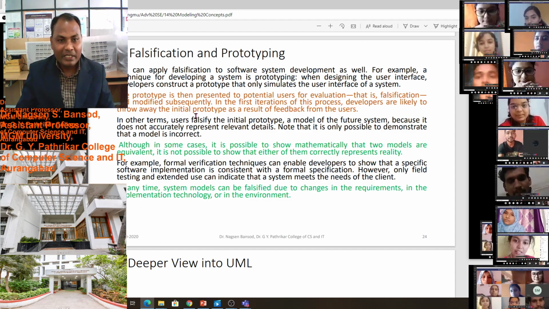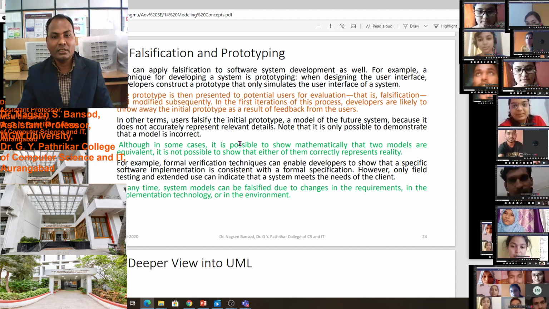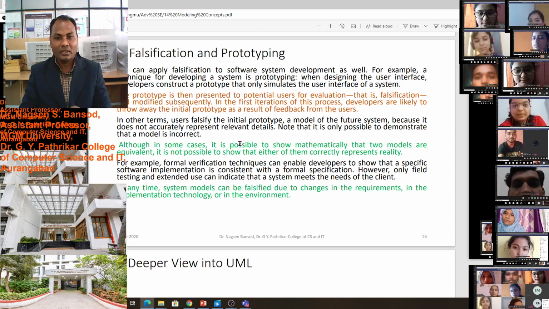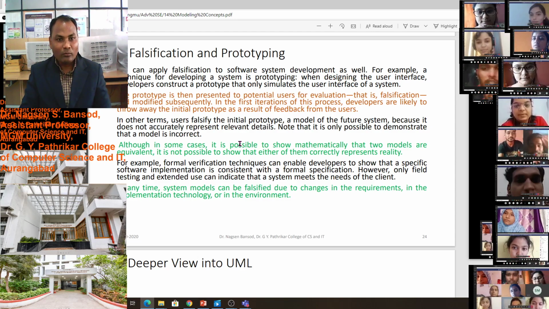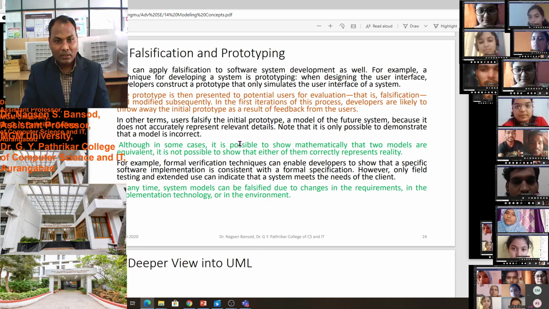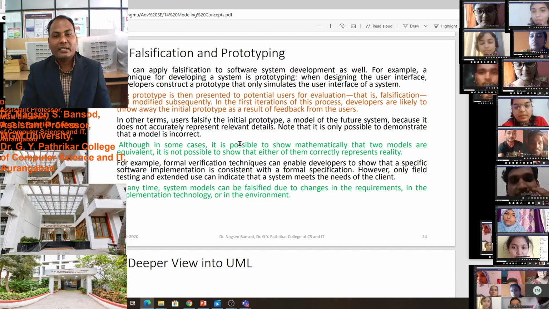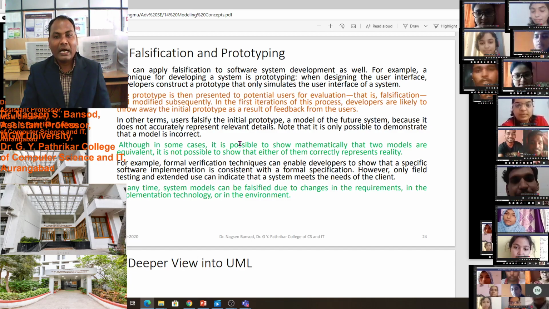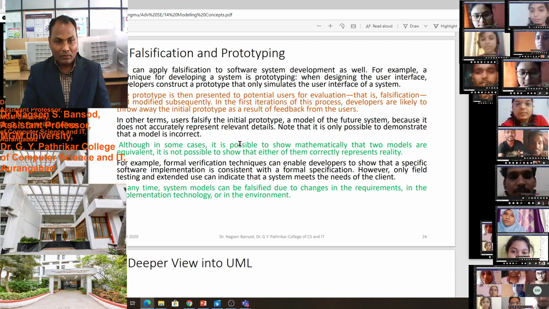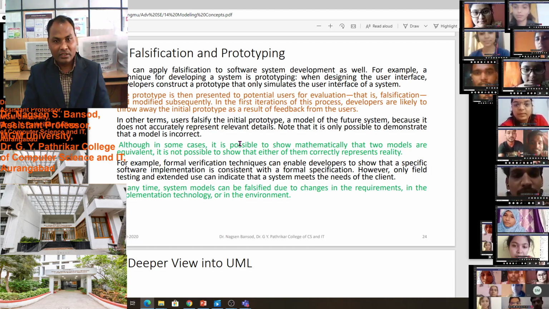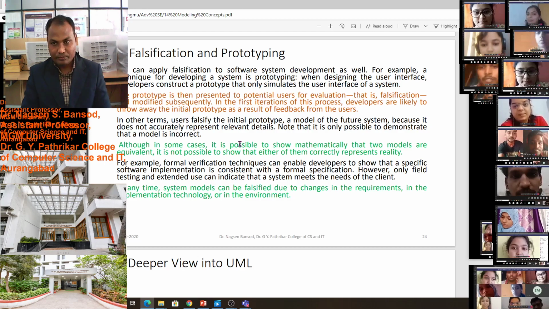The prototype is then presented to a potential user for evaluation, that is falsification, and modified subsequently. In the first iteration of this process, developers are likely to throw away an initial prototype as a result of the feedback from the users.